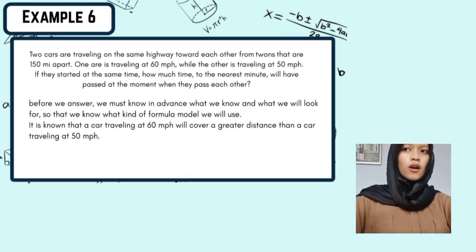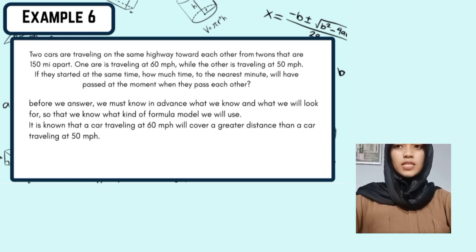Example 6. Two cars are traveling on the same highway toward each other from towns that are 150 miles apart. One is traveling at 60 miles per hour, while the other is traveling at 50 miles per hour. If they started at the same time, how much time, to the nearest minute, will have passed at the moment when they pass each other?